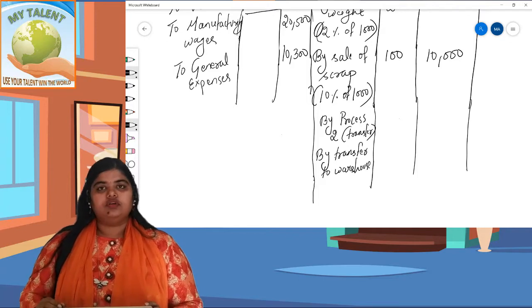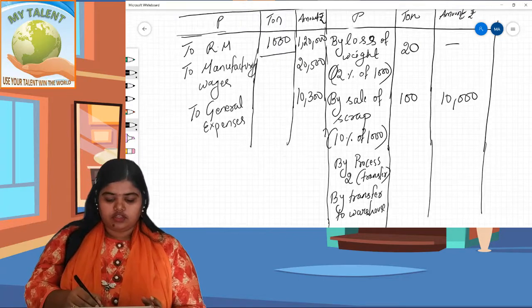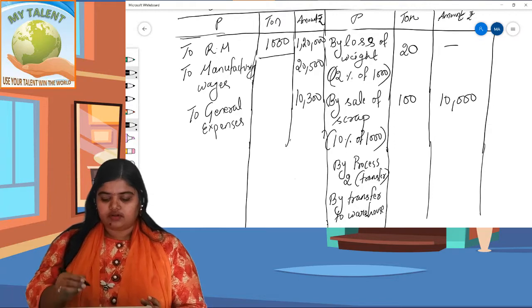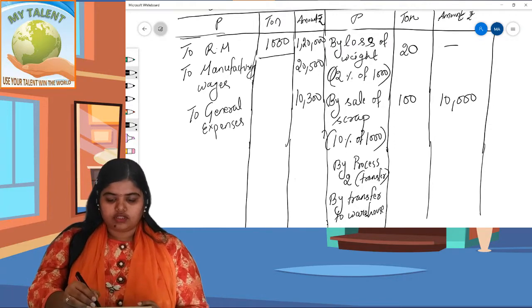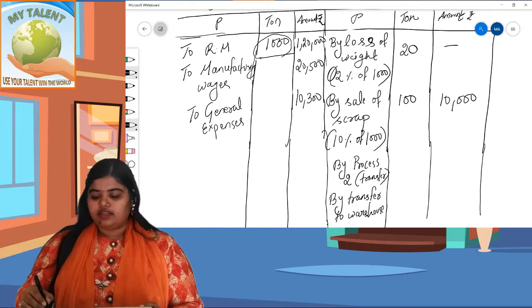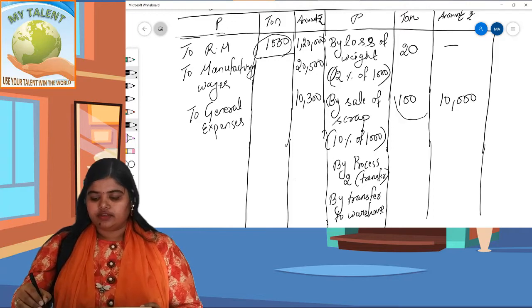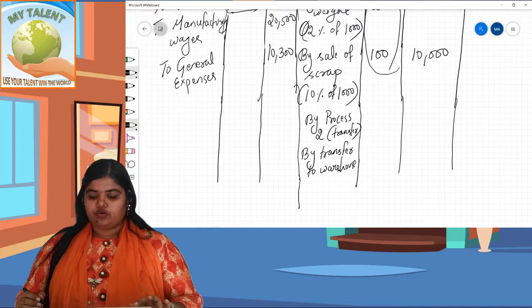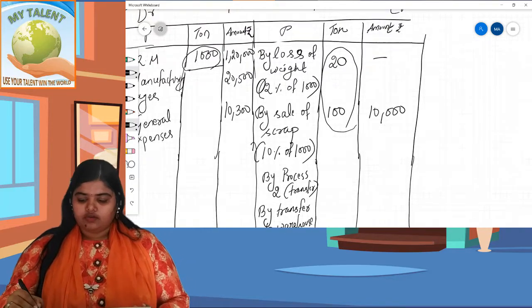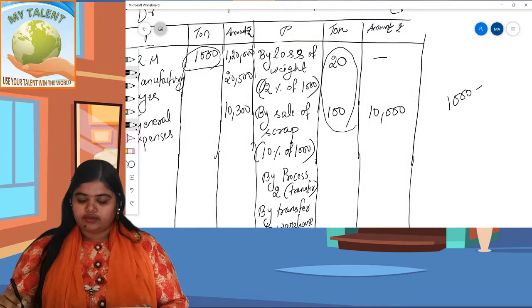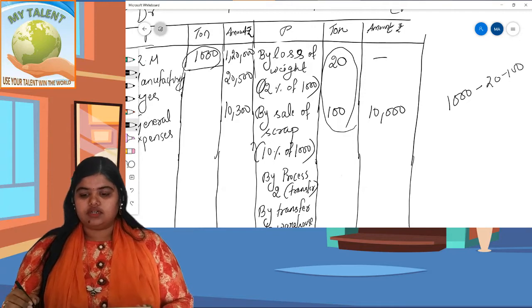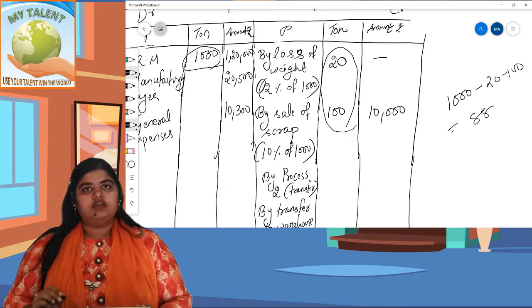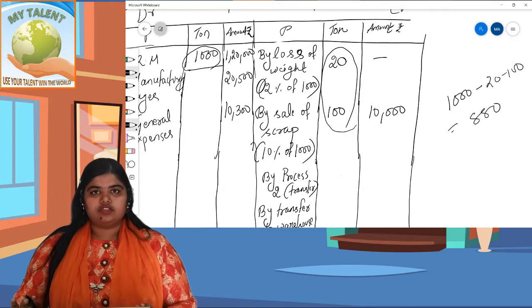What will be the amount? You have to find the balancing figure. Look here, it is 1000, and here it is 120. So what is the balancing figure? I am doing it here, on the right side. 1000 minus 20 minus 100. What does it come to? It comes to 880. So the balancing figure is 880.